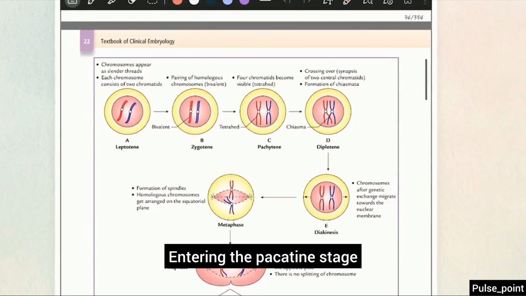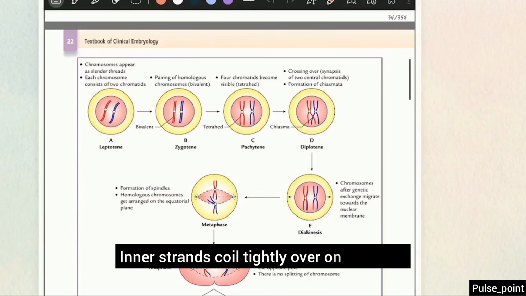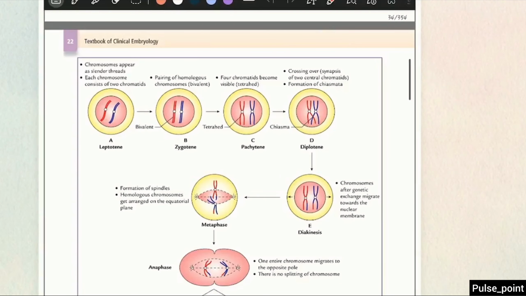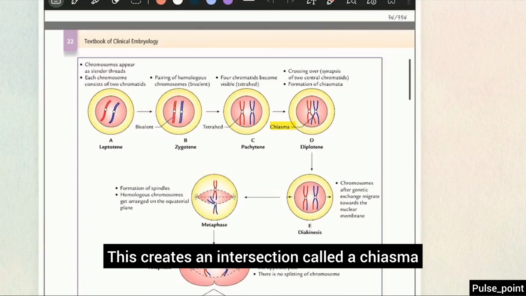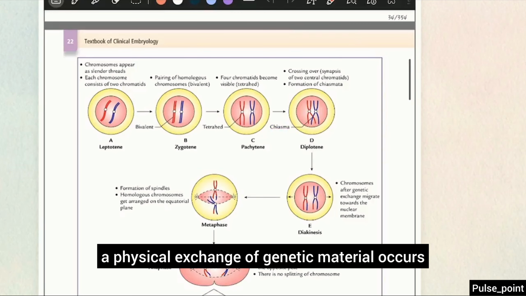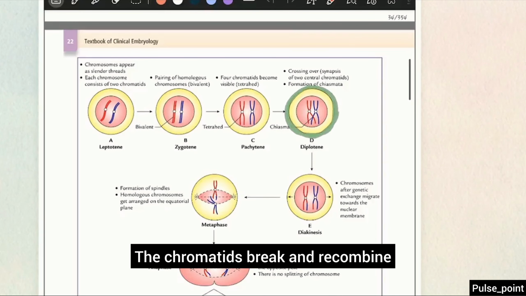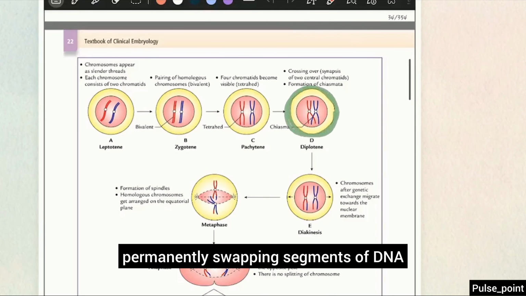Entering the pachytene stage, these chromosomes condense into tetrads. Inner strands coil tightly over one another. This creates an intersection called a chiasma. During the diplotene stage, a physical exchange of genetic material occurs. The chromatids break and recombine, permanently swapping segments of DNA.